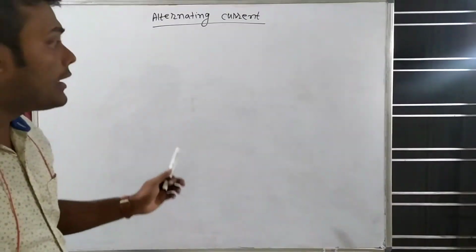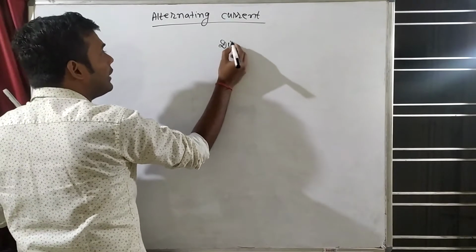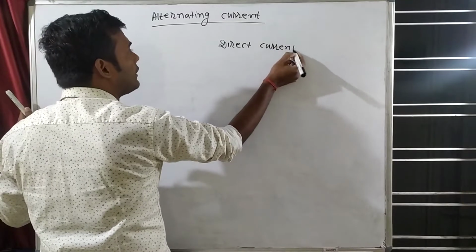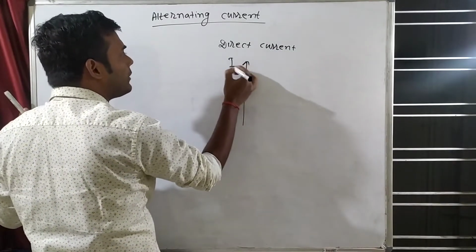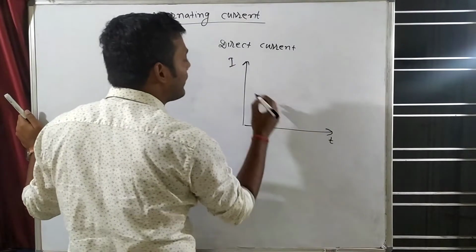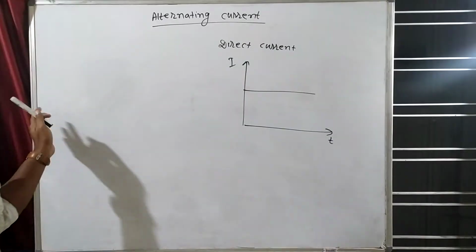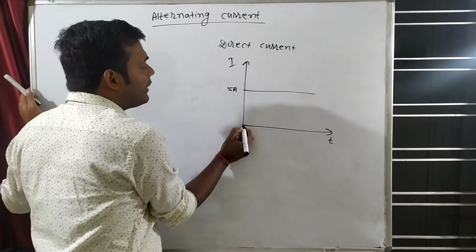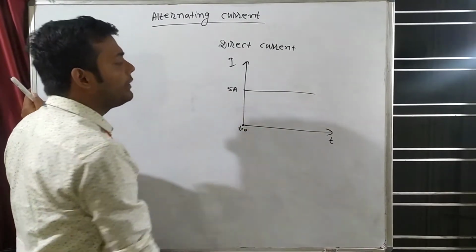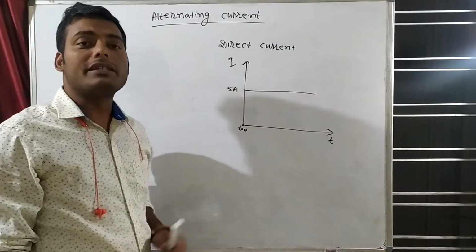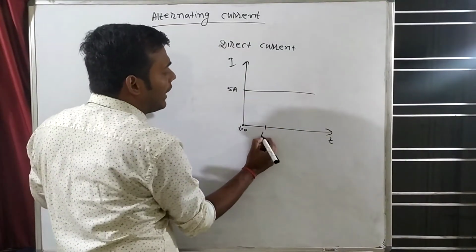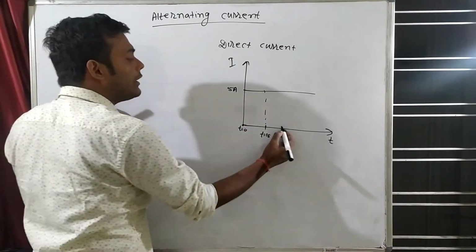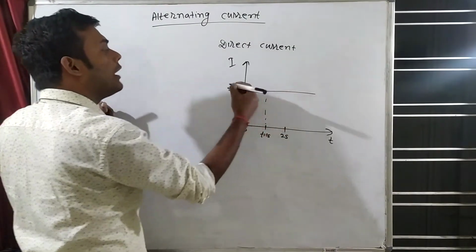Very well. Now let us understand direct current. What is the property of direct current? If you make the graph of current versus time, the graph will be like this. Suppose that this is 5 ampere. When time t is equal to 0 seconds, the current is 5 ampere. After 1 second, what is the value of current? Also 5 ampere. When the time becomes 2 seconds, the current is again 5 ampere.